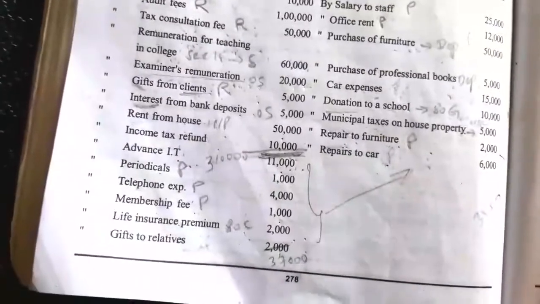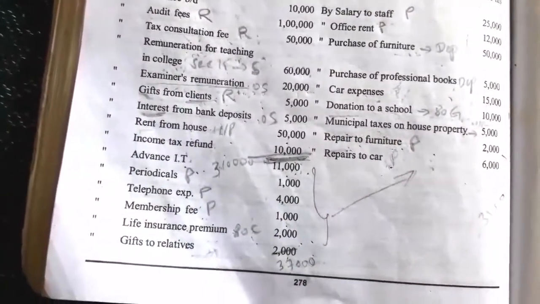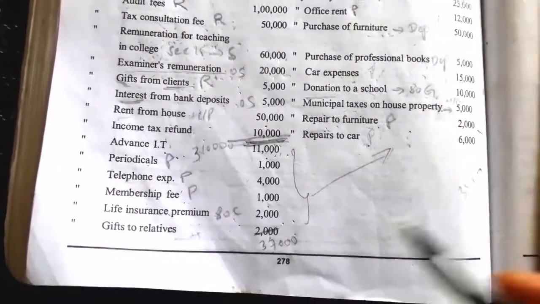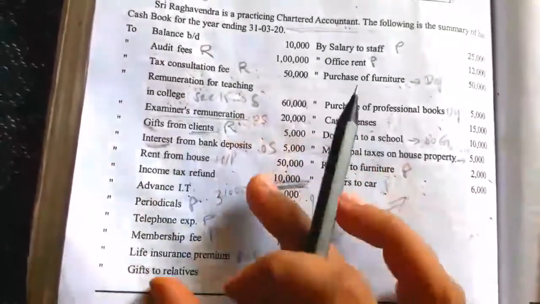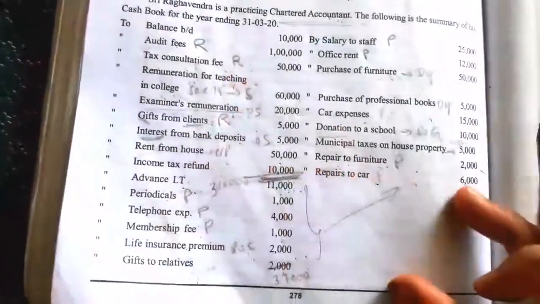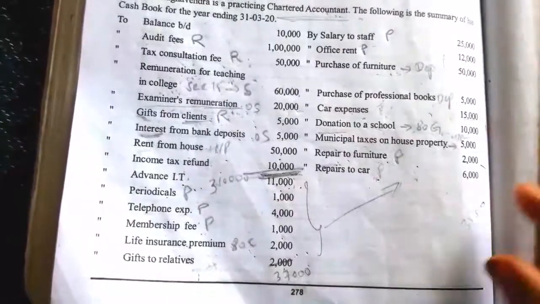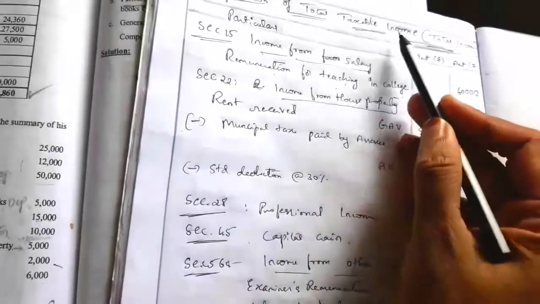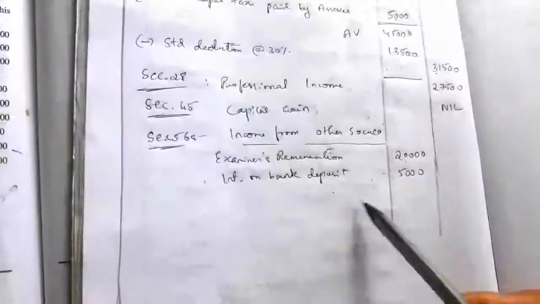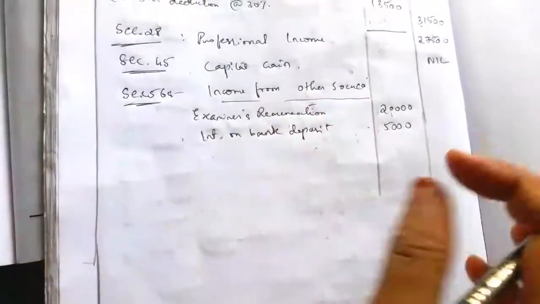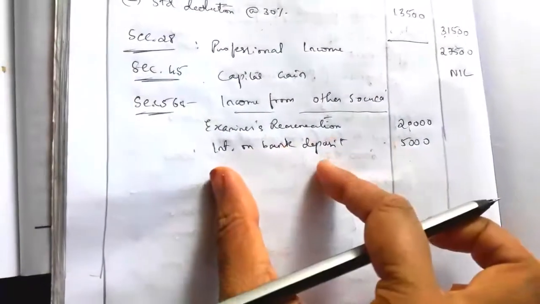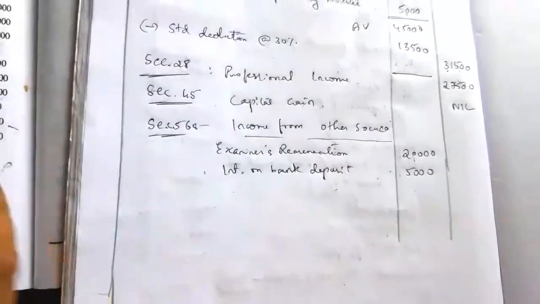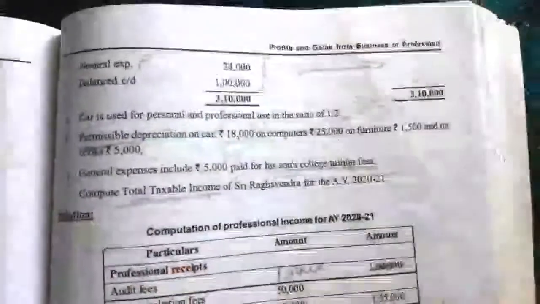So see the difference, gift received from a relative and gift paid to relative. It is given here but it is not on the credit side, it should be here. Okay, by mistakenly printing error. Gift to relative is not an income, so it should not be taken while computing the income. So it is not taken. If it is gift received from relative, then we have to write here and we have to mention it is exempt.